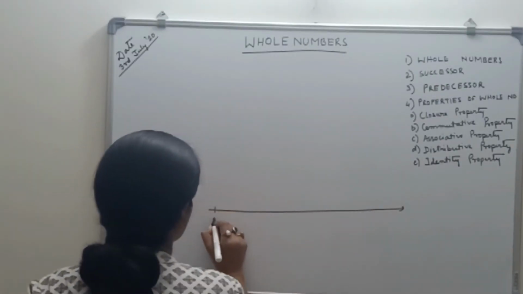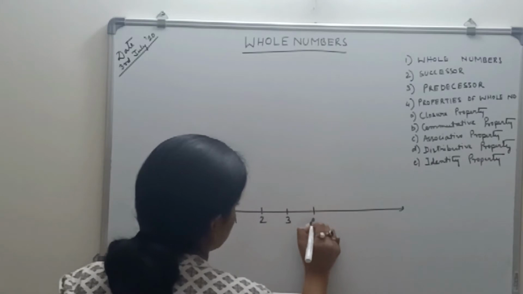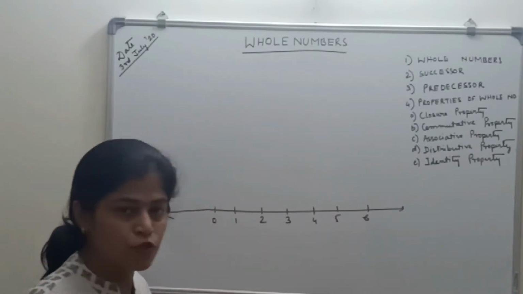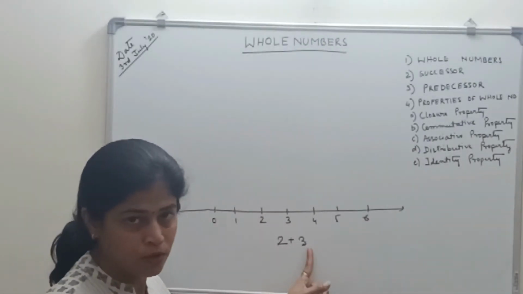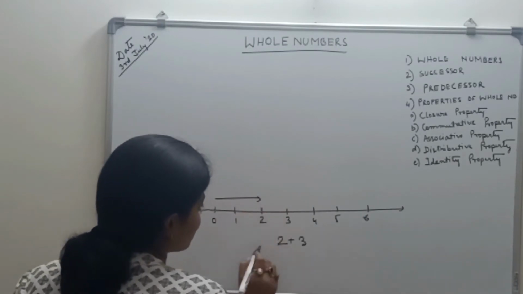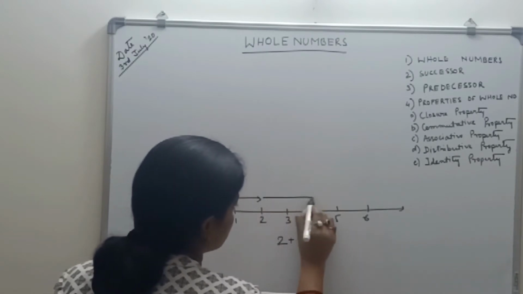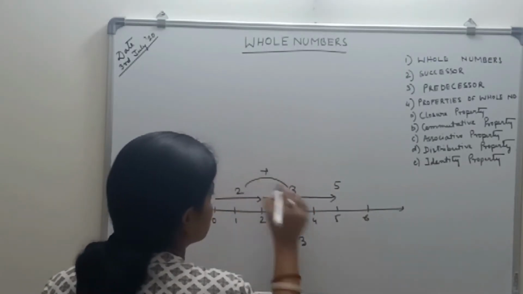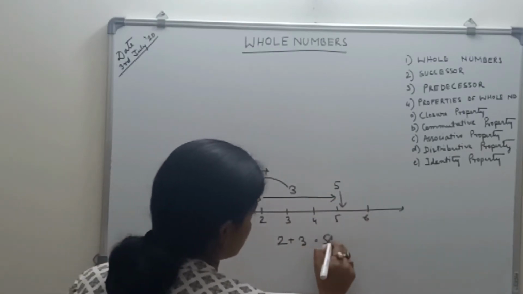Now representation on the number line. It will be starting from 0. 1, 2, 3, 4, 5, 6. So suppose I have to put 2 plus 3 on my number line. 2 plus 3 I know is 5, but how will I show it? First from 0 I have to move 2. Now again, since it is plus, I have to move towards the right. 1, 2, 3. So this is 5. This is 2 and this is 3. 2 plus 3 is 5 here. See, it's coming here, 5. So 2 plus 3 is 5.